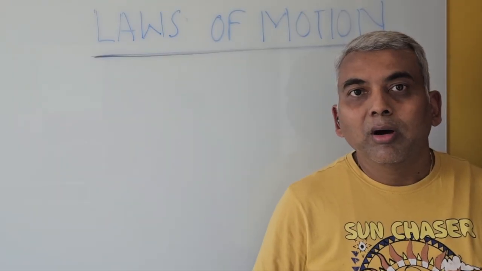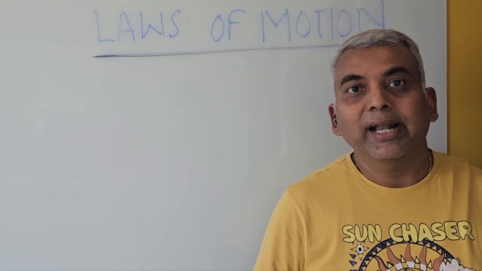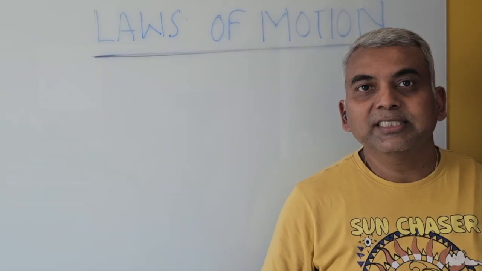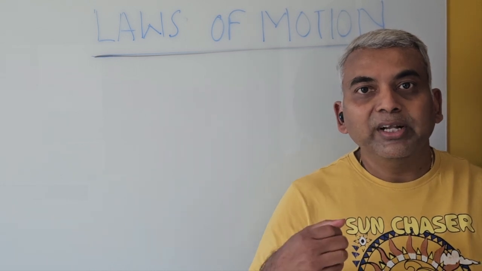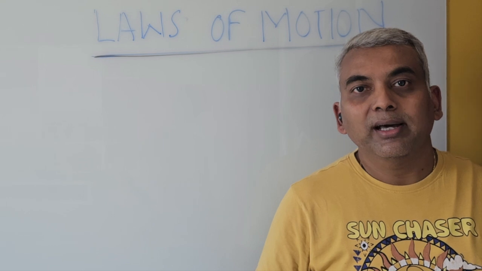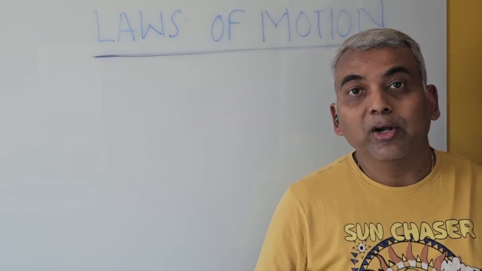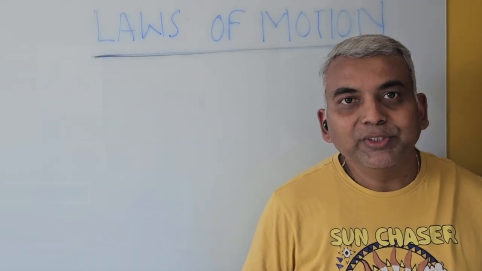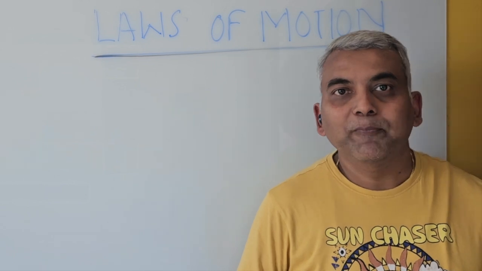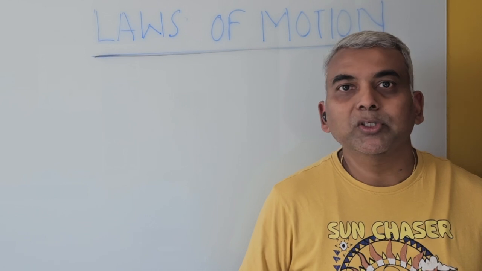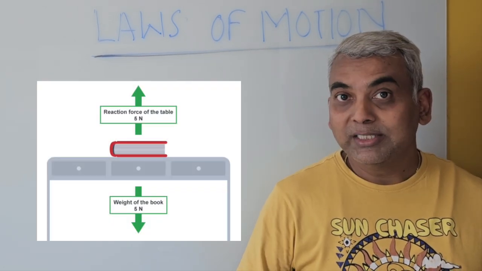Newton's third law quantifies the magnitude and direction of the force between interacting objects. It states that in any interaction between two objects, the force applied by the first object on the other is equal and opposite to the force exerted by the second object on the first. This means that for interacting objects, forces always exist in pairs. Let's try to understand from a simple example where a book is kept on the table. The book is at rest.